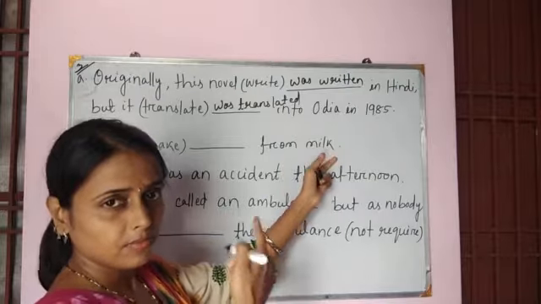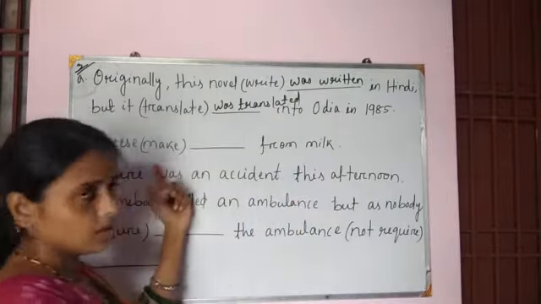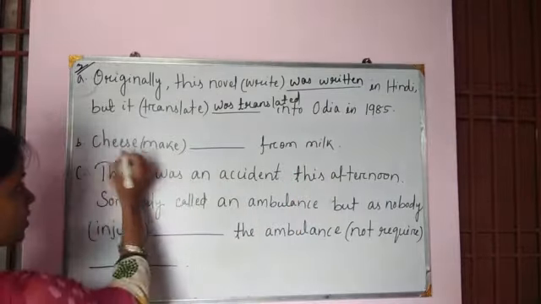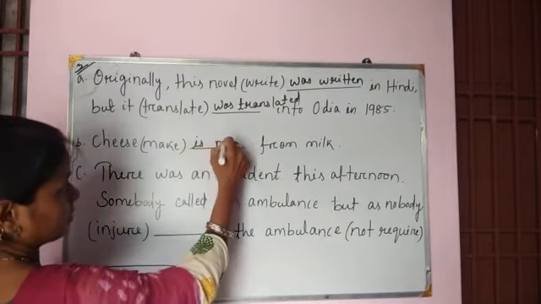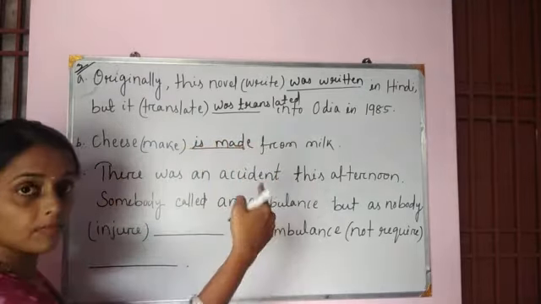Cheese made from milk. So this is a truth. Okay. So here definitely this is present tense. So the answer is, cheese is made from milk.